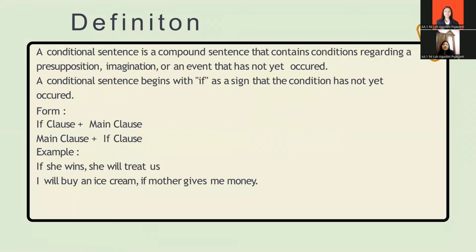Definition of conditional sentence. In simple terms, a conditional sentence is a compound sentence that contains conditions regarding a presupposition, imagination, or an event that has not yet occurred. This conditional sentence begins with "if" as a sign that the condition has not yet occurred. The form of a conditional sentence is if clause plus main clause, or main clause and if clause.